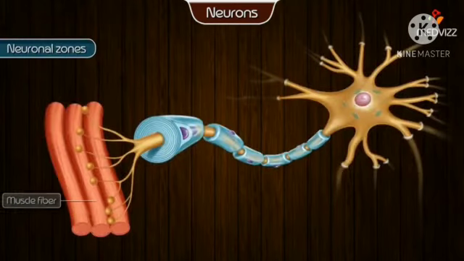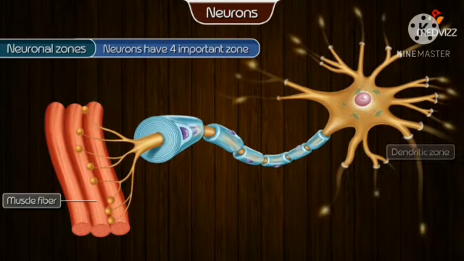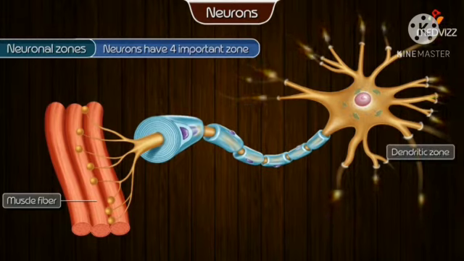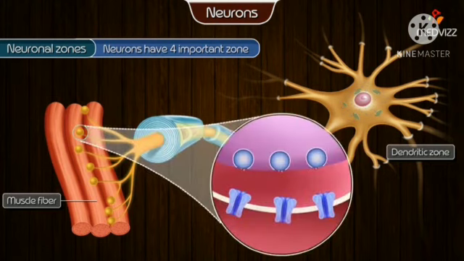Neuronal zones. From a functional point of view, neurons generally have 4 important zones: a receptor, or a dendritic zone where multiple local potential changes generated by synaptic connections are integrated, a site where propagated action potentials are generated, an axonal process that transmits propagated impulses to the nerve endings, and the nerve endings where action potentials cause the release of synaptic transmitters.